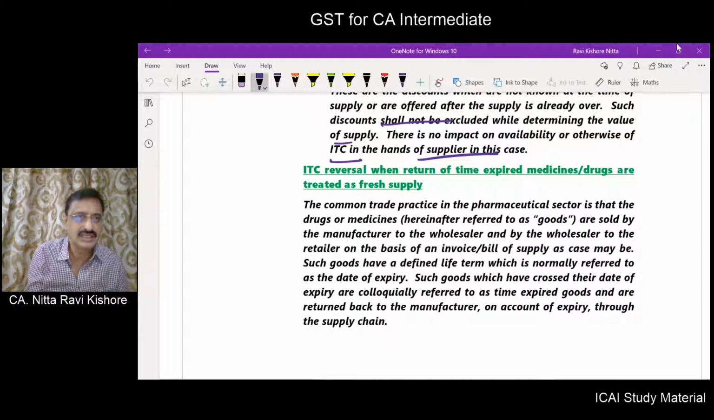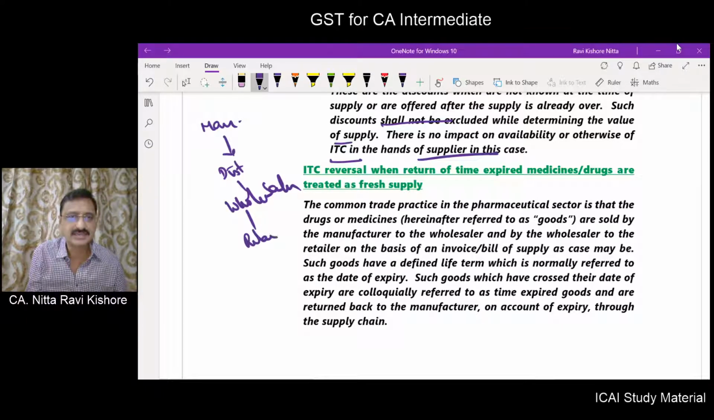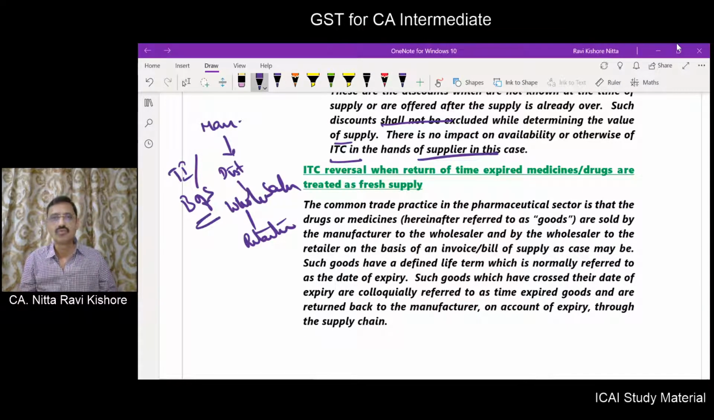So what will happen is the manufacturer will sell the product to the distributor, distributor to wholesaler, wholesaler to retailer, and everyone will issue the tax invoice or the bill of supply as the case may be. Right?